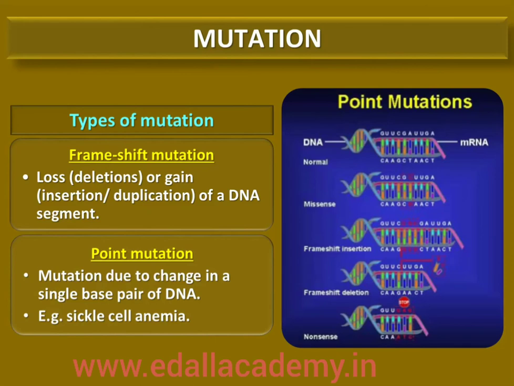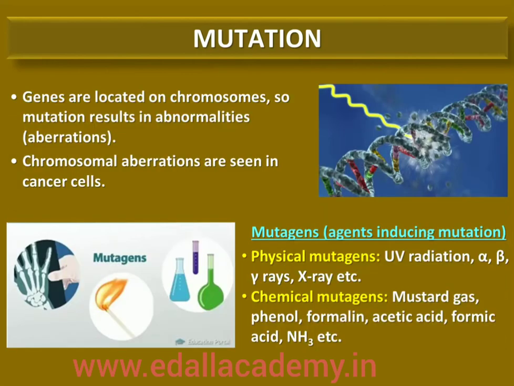Deletion and insertions of base pairs of DNA cause frame shift mutations. That is, refer to the diagrammatic representation. The mechanism of mutation is beyond the scope of this discussion at this level. However, there are many chemical and physical factors that induce mutations. These are referred to as mutagenic agents. For example, UV radiation causes mutation in organisms. It is one of the examples of a mutagenic agent. It is broadly divided into two types: physical and chemical mutagenic agents.